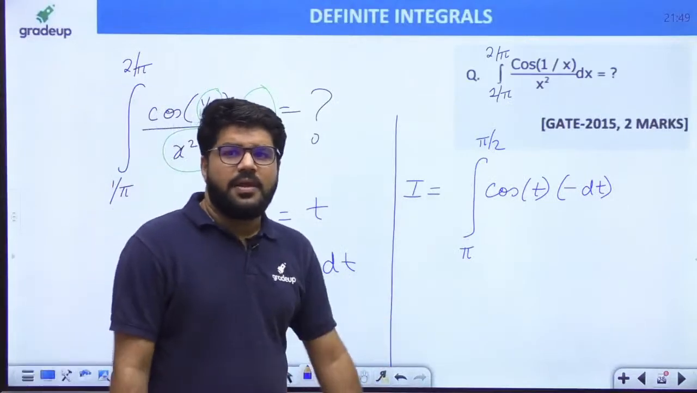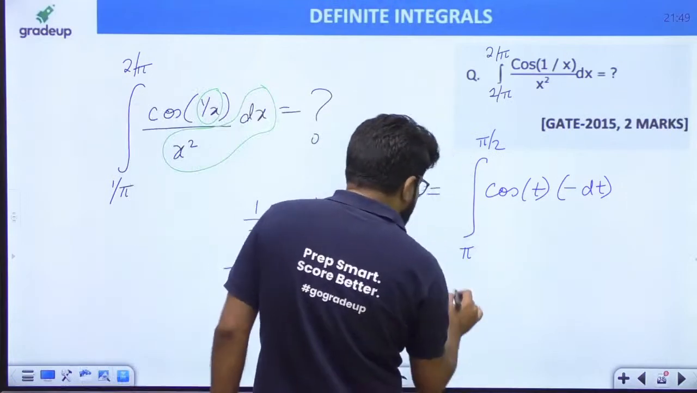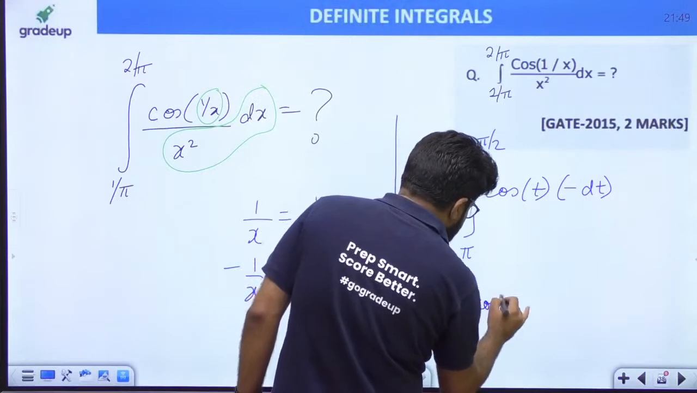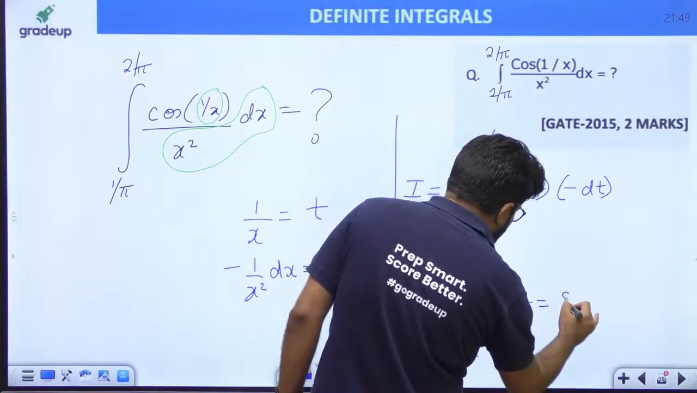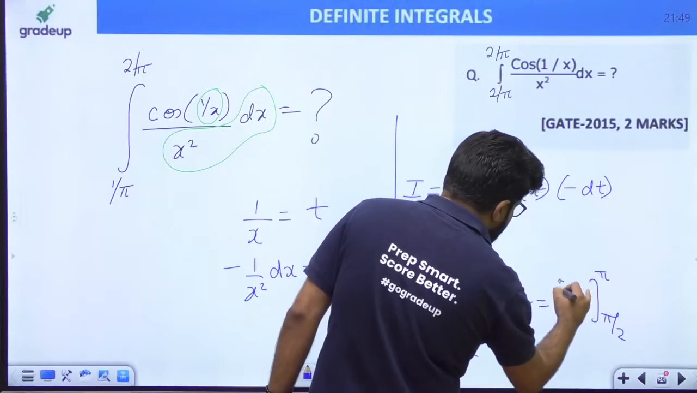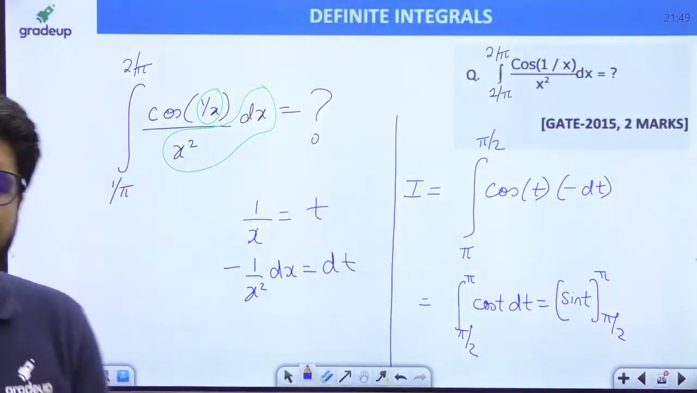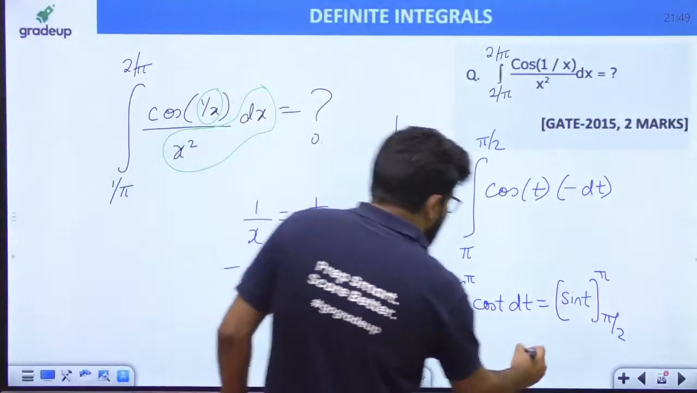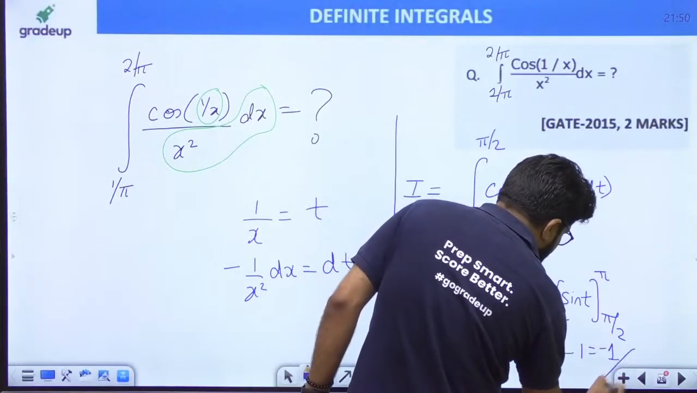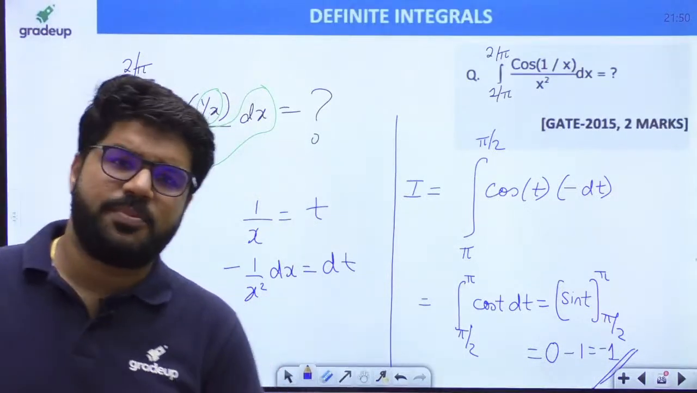Okay, minus dt. So what to do with the minus? You can interchange the limits: pi by 2 to pi of cos t dt. Now what is the integral of cos t? That is sin t, lower limit pi by 2, upper limit pi. Upper limit sin pi is 0, lower limit sin pi by 2 is 1. Final answer is minus 1. Correct answer.